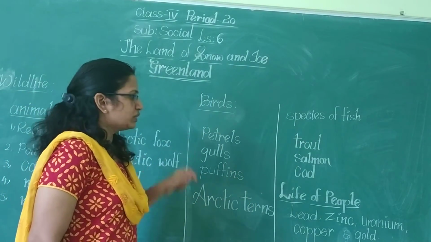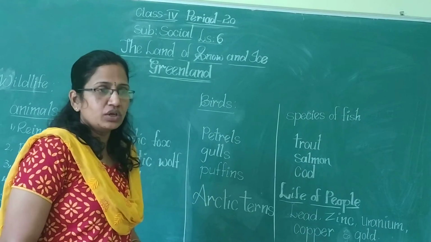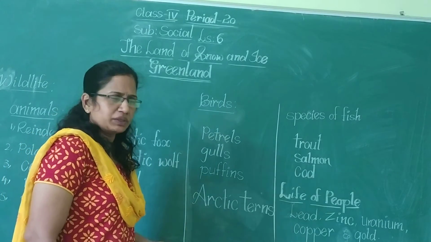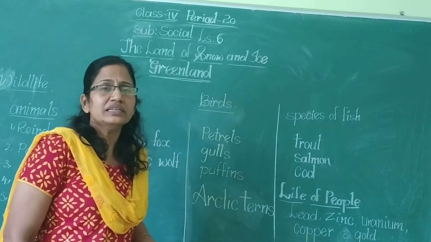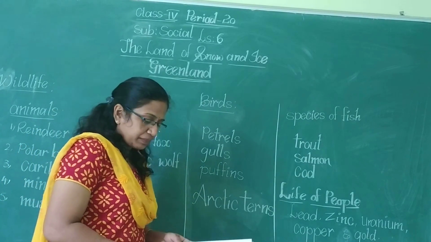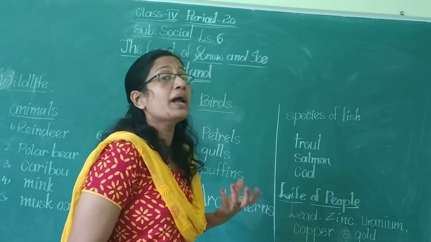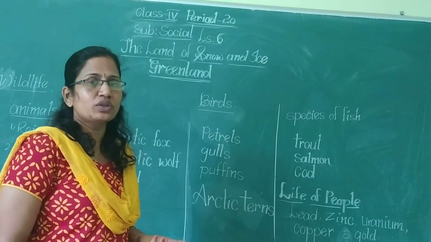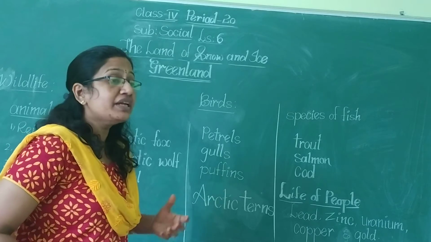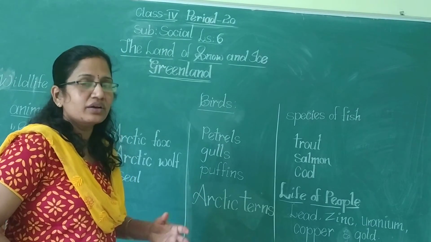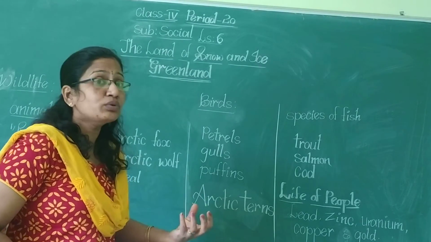Now let us know about the life of the people. What about the lifestyle of the people? What are the economic earnings of that country? So economic means what, Nana? Economic is related to money. So what is the main source of income to Greenland?